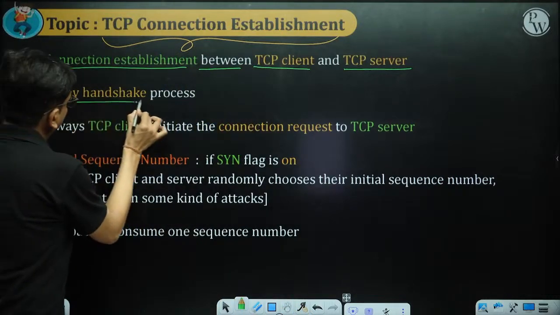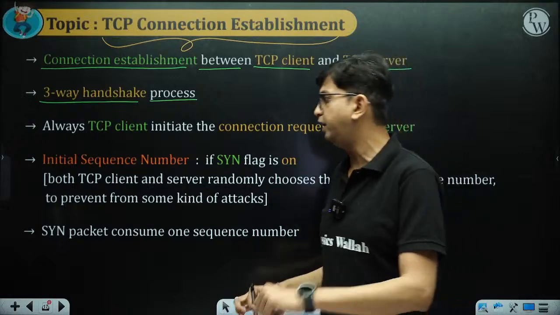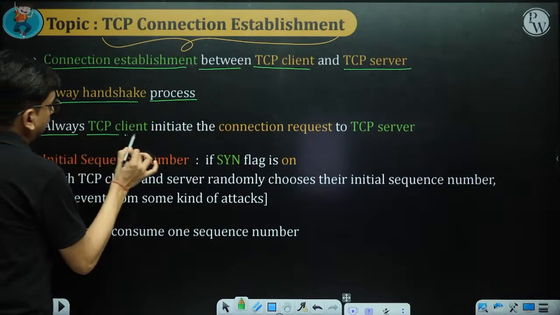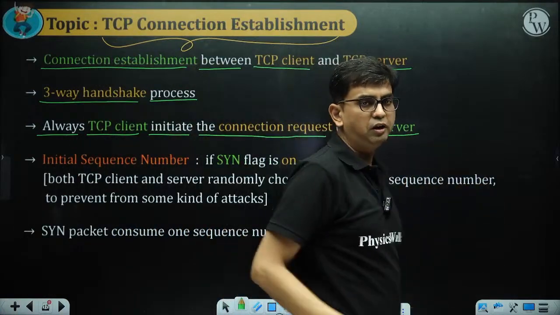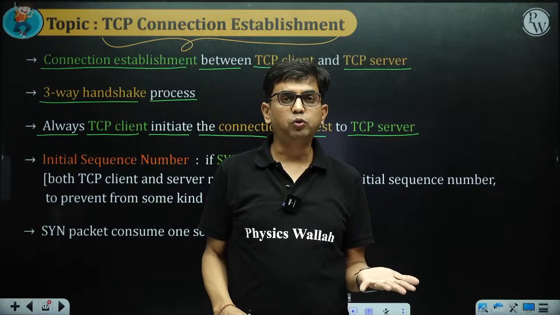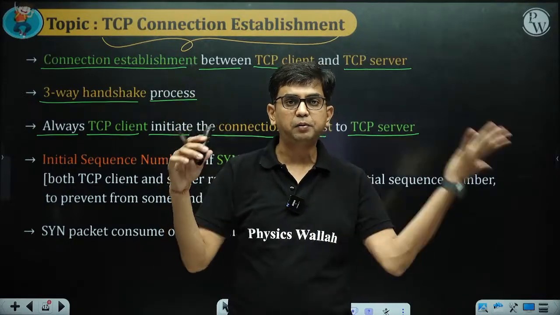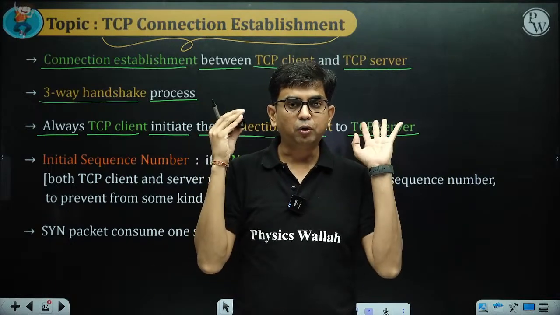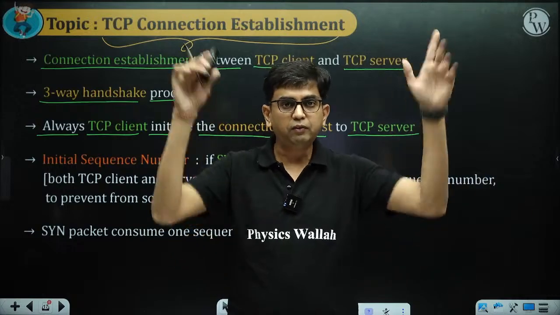So basically it is a three-way handshake process. What is this three-way handshake process? The TCP client always initiates the connection request to the TCP server. Now the server can be anything, like when we make a communication between an HTTP client and an HTTP server, the HTTP protocol tells the TCP to make the connection first and then we will do the communication.